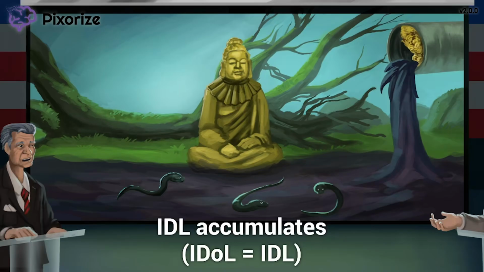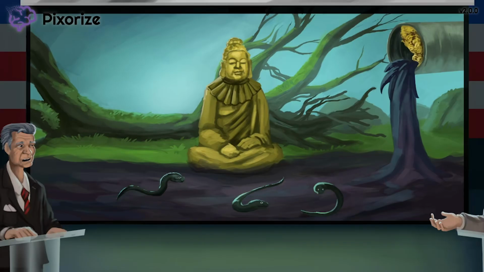Recall that IDL is what's left over after most of VLDL's triglycerides have been removed. The IDL particle is therefore made up of mostly cholesterol, and it is this cholesterol that contributes to the premature atherosclerosis we talked about earlier. For more detail, check out our image on VLDL metabolism.